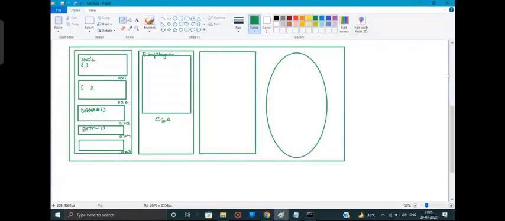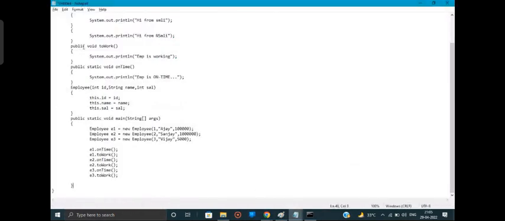So now which ones are static? toWork is a non-static method, and onTime is a static method.